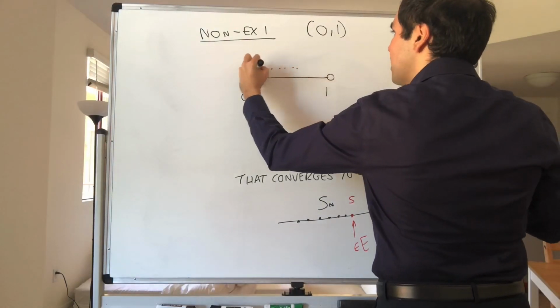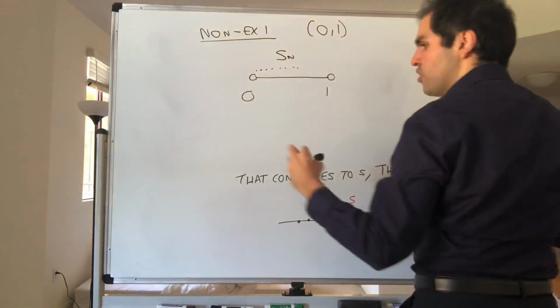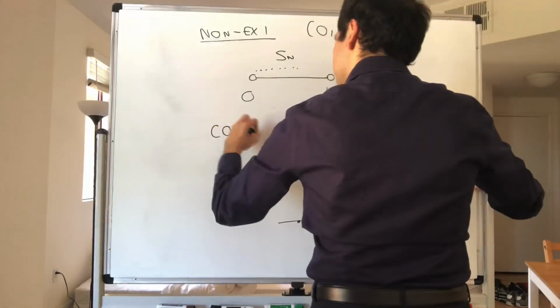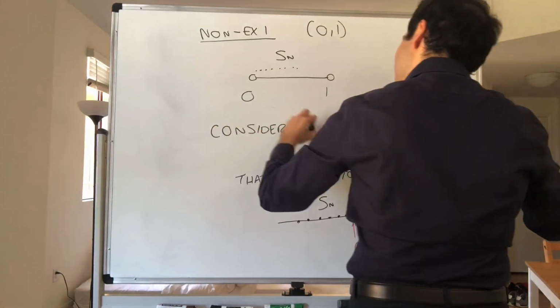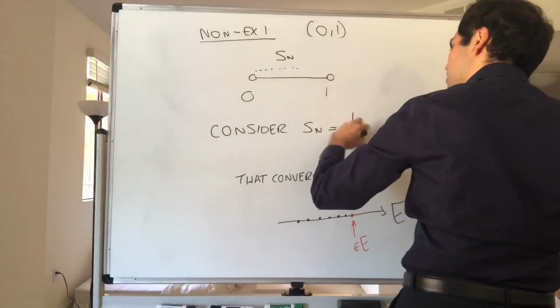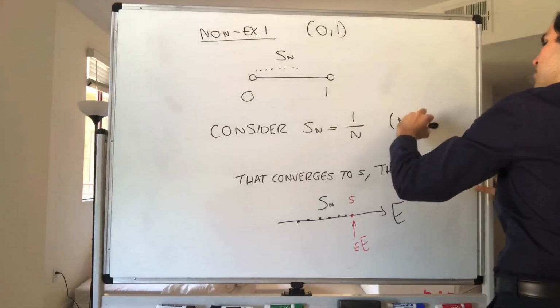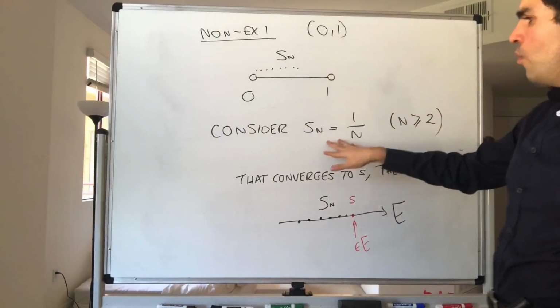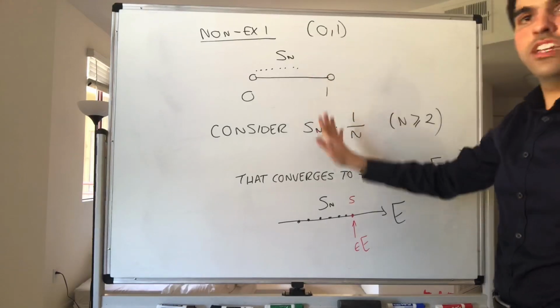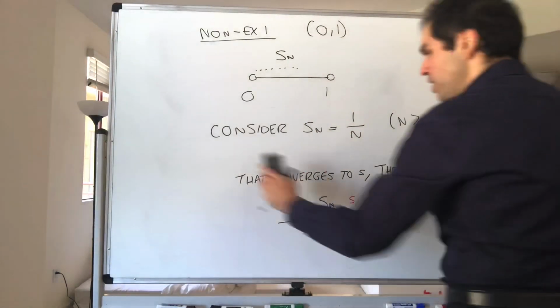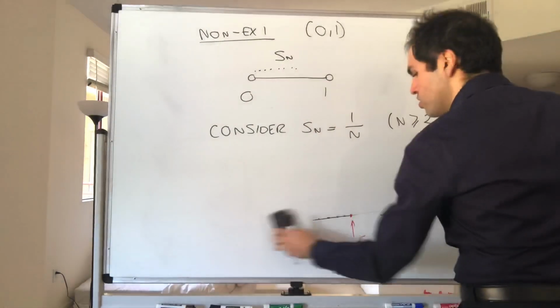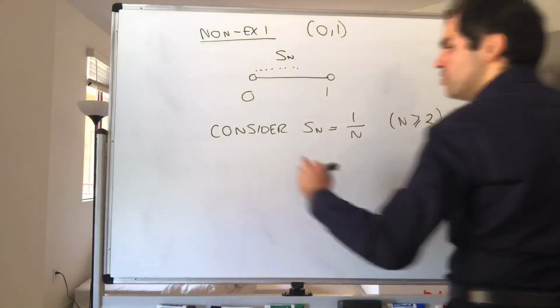And in fact, how about we consider the sequence s_n to be 1 over n, let's say with n greater or equal to 2. Then that sequence is in your set (0, 1), but the sequence converges to 0, which is not in your set anymore.